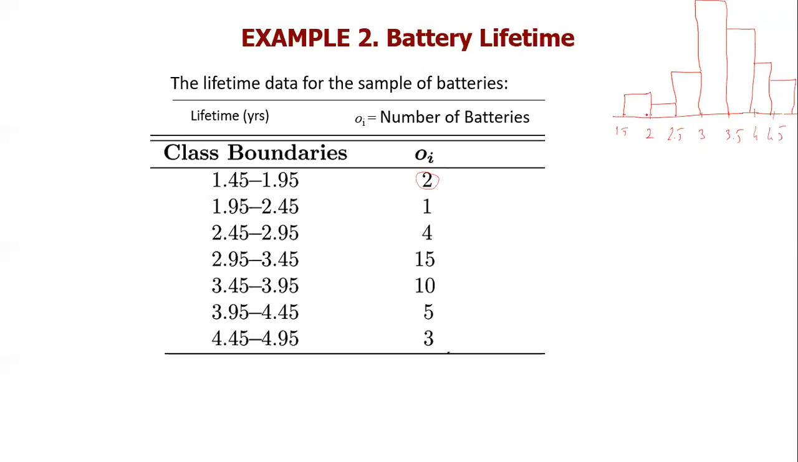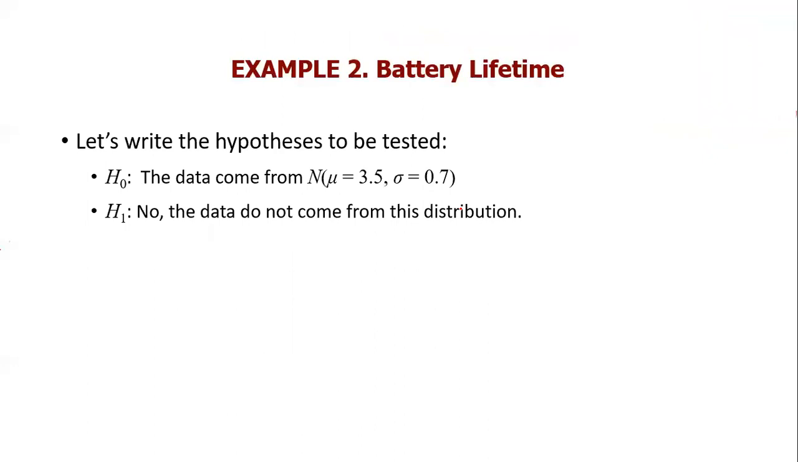When you look at the histogram, it looks like the normal distribution. But of course, by visual inspection alone, you cannot directly say that it's normal. It looks normal, but now, using a mathematical hypothesis test, we will try to see whether it is really normal or not. The null hypothesis says that the data come from a normal distribution with these parameters. H1 is that the data does not come from this distribution. I don't know its distribution, but it's not this one.